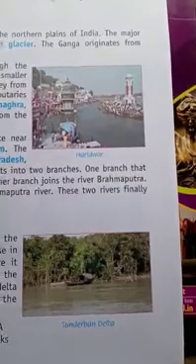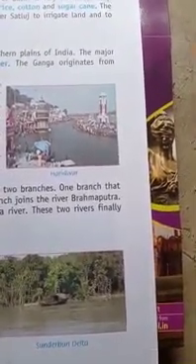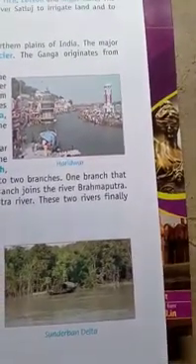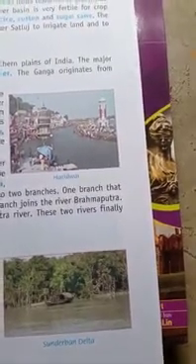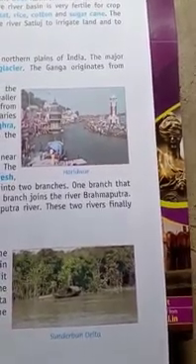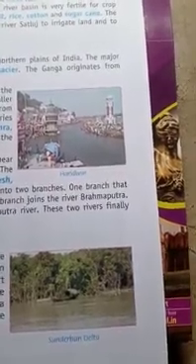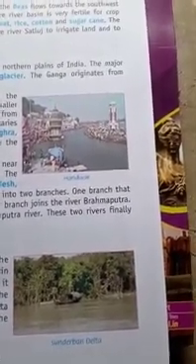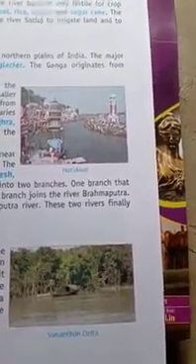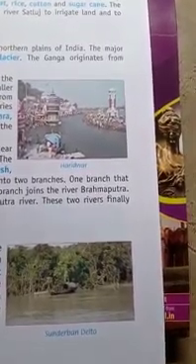When it enters at Assam Valley, the Ganga and the Brahmaputra rivers together form the largest delta in the world. This delta is known as the Sundarbans. So in this way, the Sangpo river, when it enters at Assam, is named as Brahmaputra river, and this Brahmaputra river joins river Ganga, and thus these two rivers form the largest delta in the world at the coastline of Bay of Bengal.